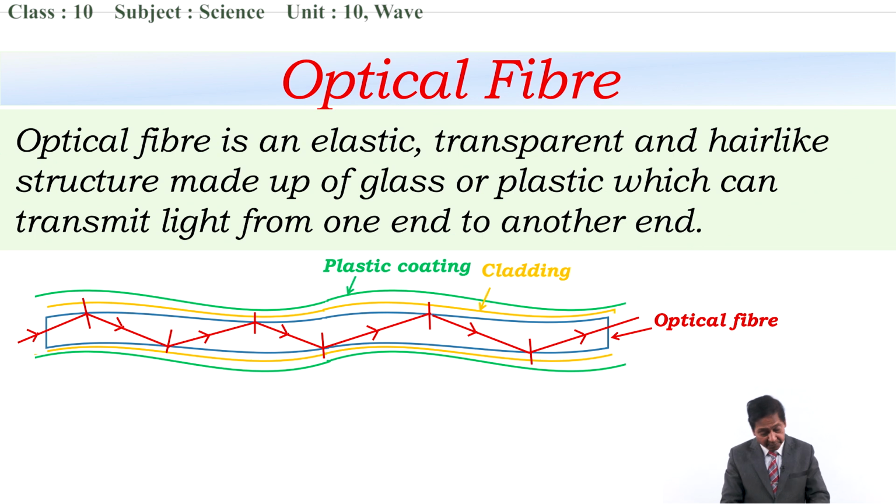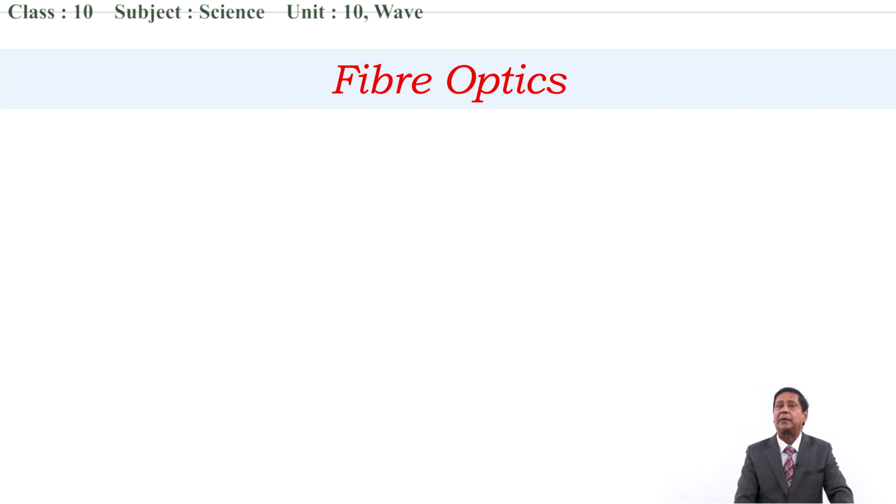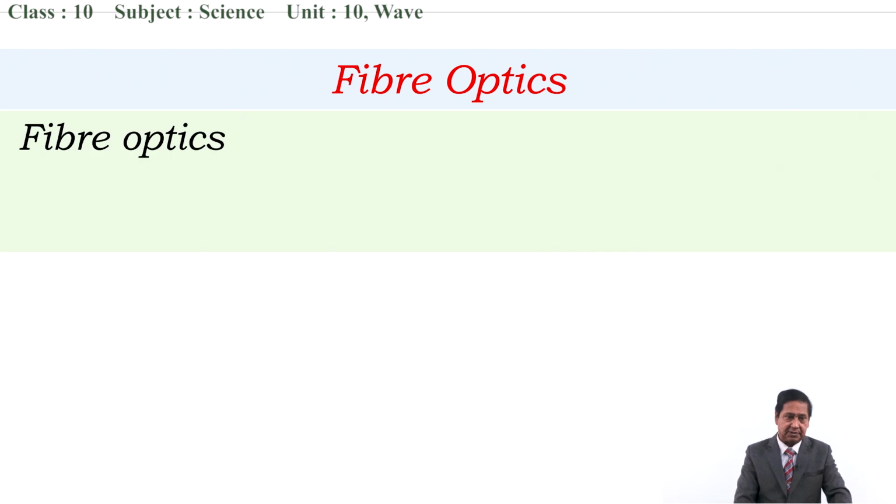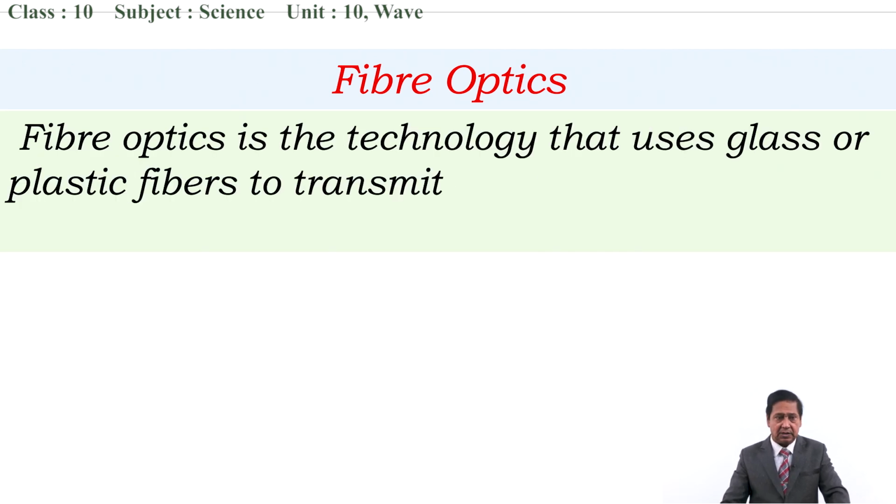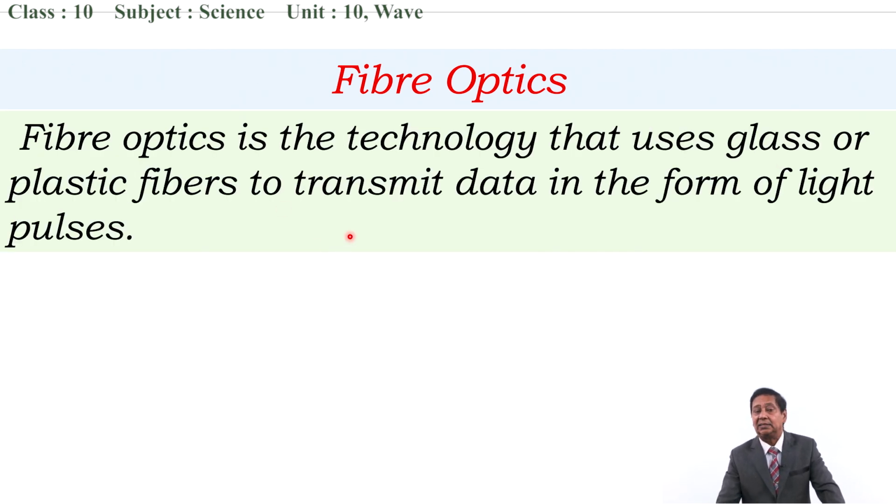Okay, after this, let's have one term which is called fiber optics. This is also an interesting term. We have to understand about this also. Fiber optics is the technology that uses glass or plastic fiber to transmit data in the form of light pulses.